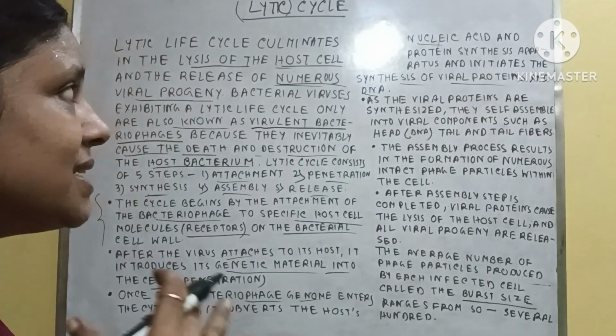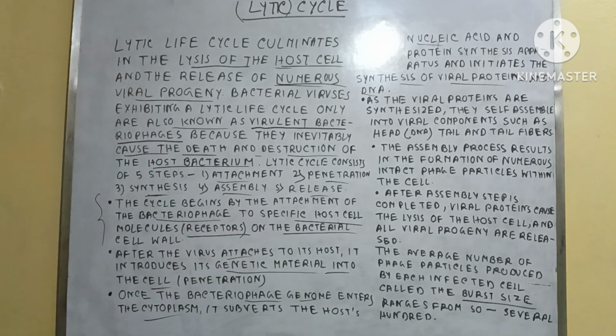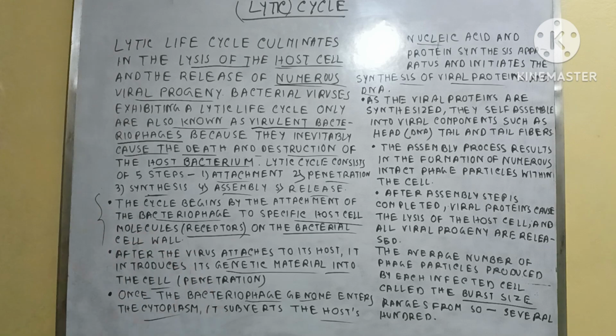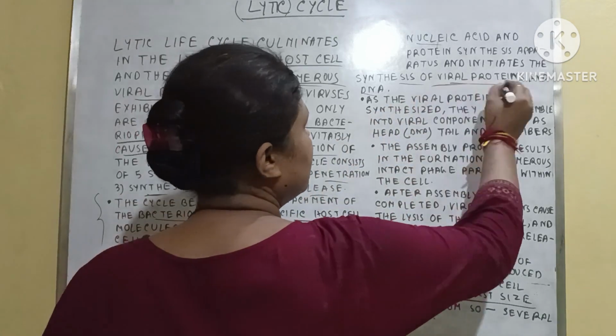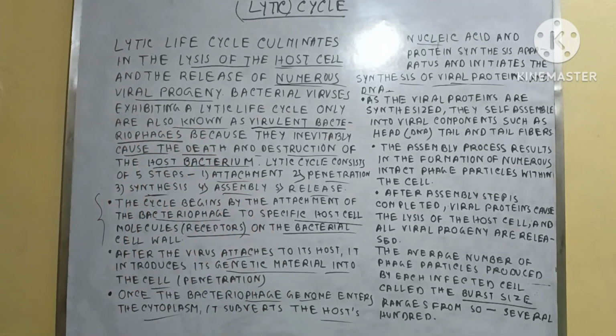Again I repeat, when the phage viral DNA enters the host cell, it directly attaches with the host genome and the host protein synthesis machinery, and viral proteins and DNA are also synthesized. Clear?